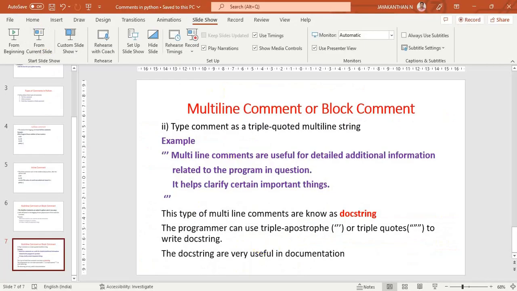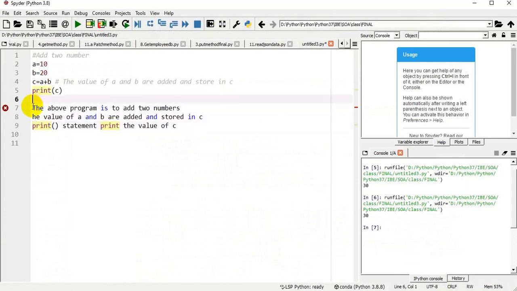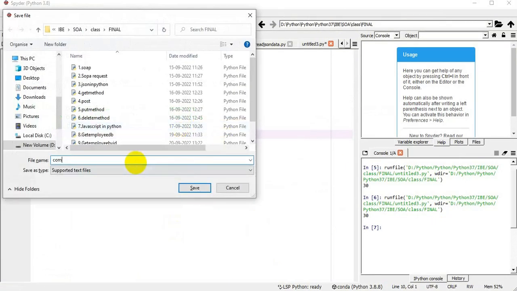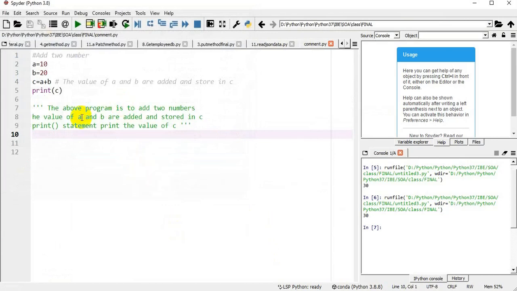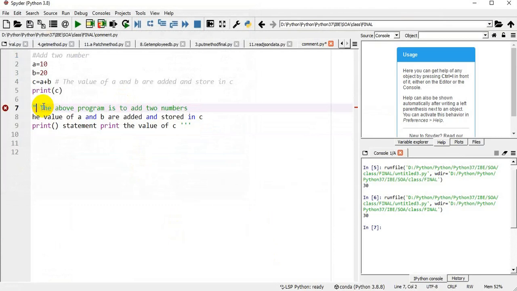We'll see the same example. I'm removing the hash symbols. Okay, so what I'm doing here, in the beginning I'm giving triple quotation, and in the end also I'm giving triple quotation. Now it has become a comment. Okay, this is one way. Instead of a quotation, we can use an apostrophe. I use the triple apostrophe here. Instead of apostrophe, I can use the triple quotation also. Now it has become a comment.